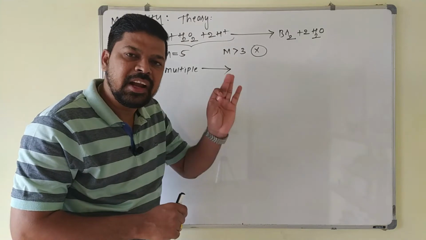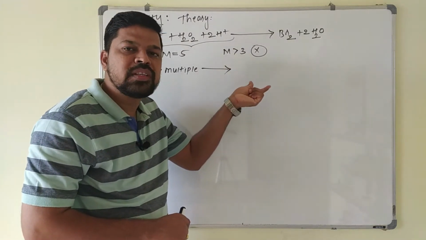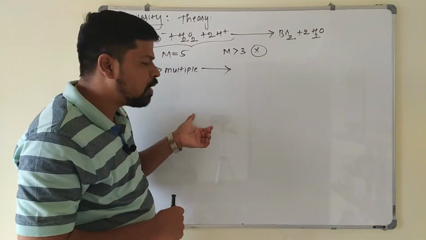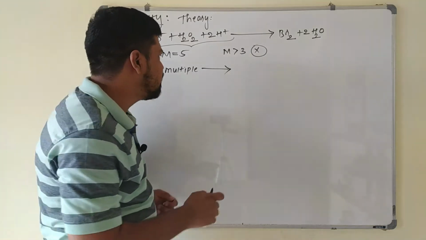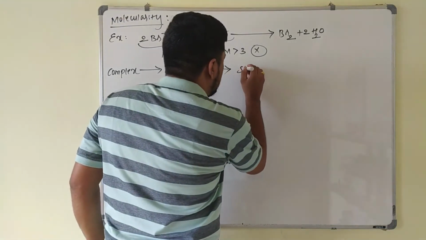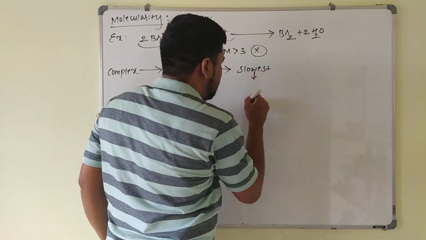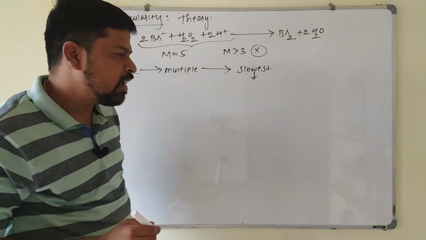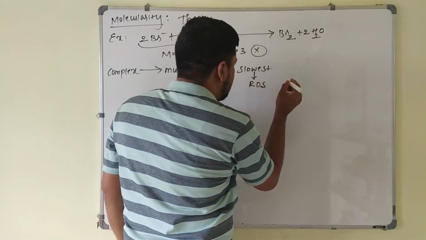The rate of the reaction depends particularly on that slowest step. In the multiple steps, one step will be very slow, and that is called the rate determining step.